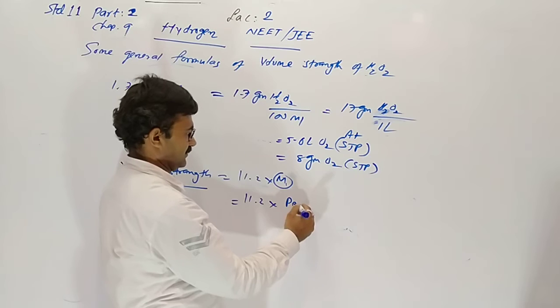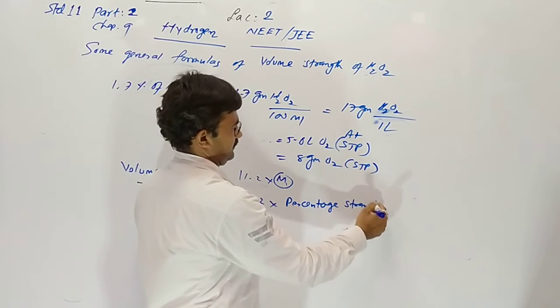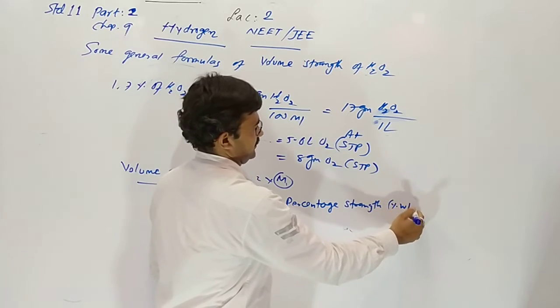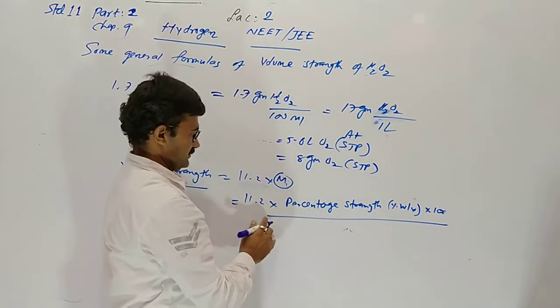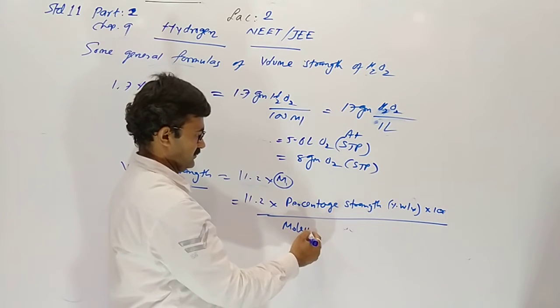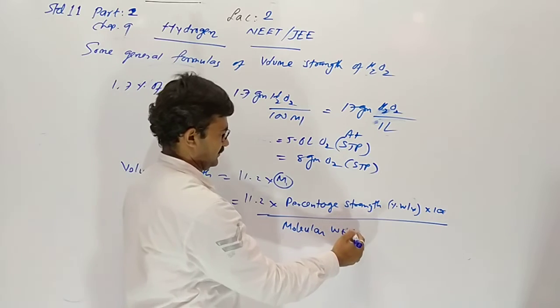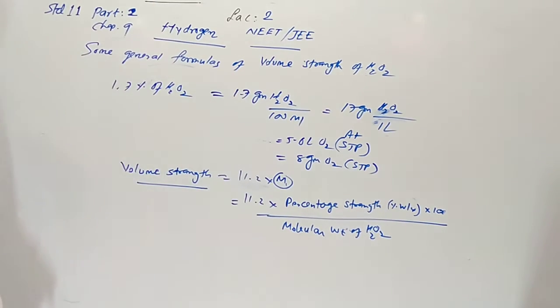Percentage strength means percentage weight by volume multiplied by 10 upon molecular weight of hydrogen peroxide.